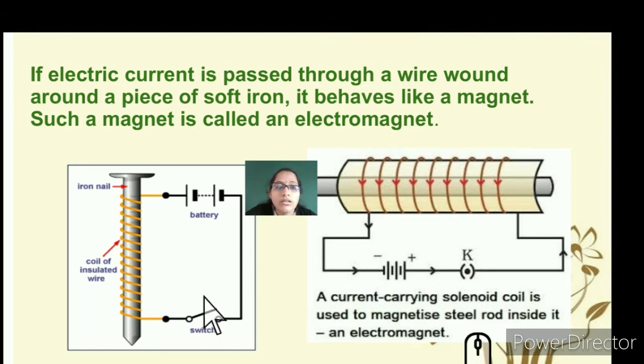This switch is on. This is the symbol; you'll be learning the symbols in the topic electricity. So let's understand that a solenoid behaves like a magnet when an electric current is passed through it with soft iron inside.